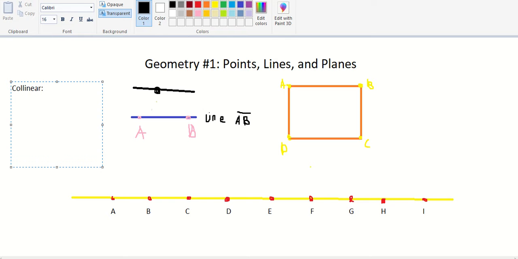Now, this means that collinear points are points that are on the same line. I don't know why I used up so much space.